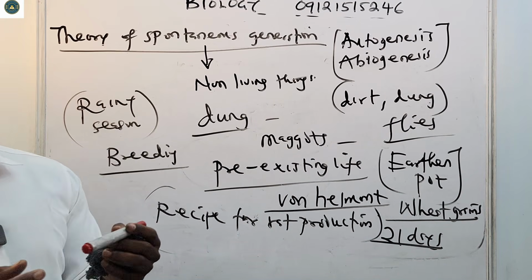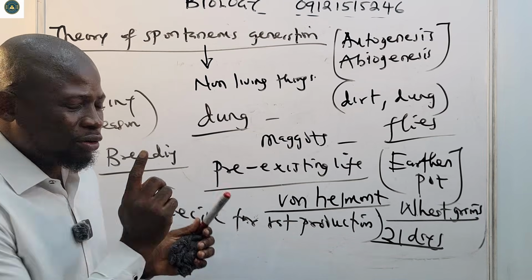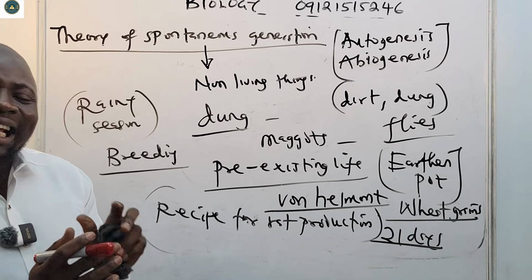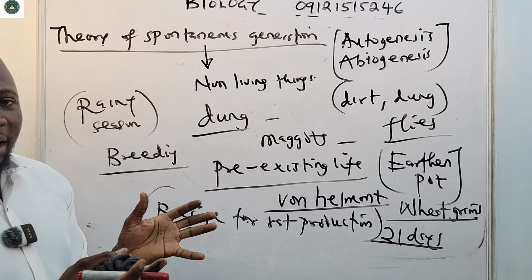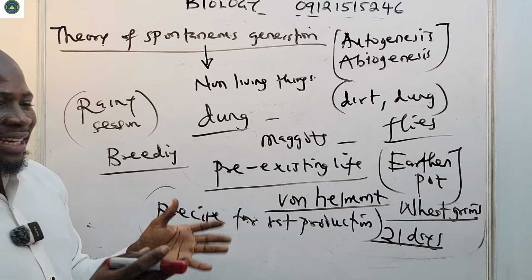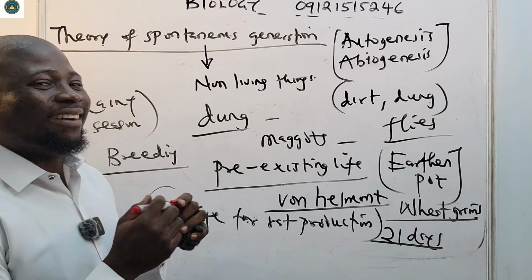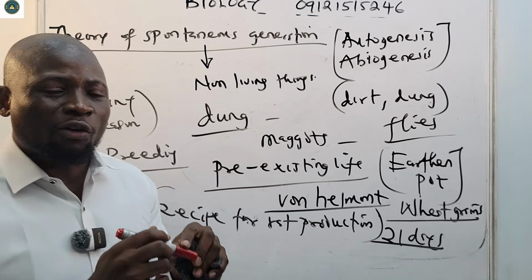But definitely, what could be the technical reason for this to happen? If you take an earthen pot and you put wheat grains in it, definitely it is normal that rats will go in search of food, okay?